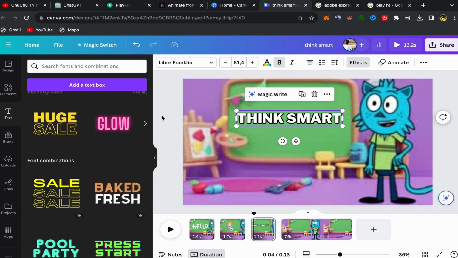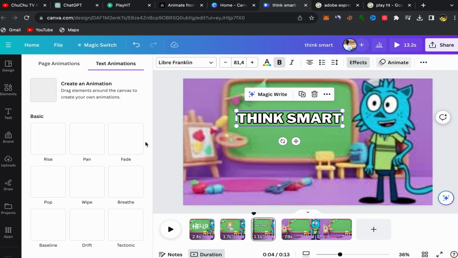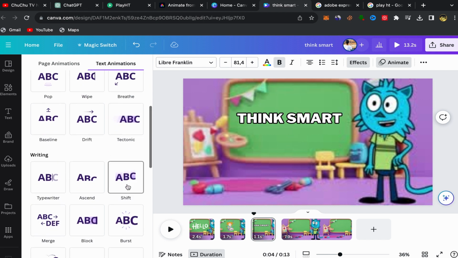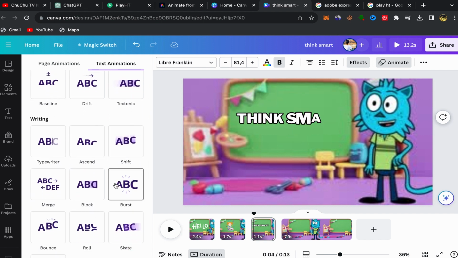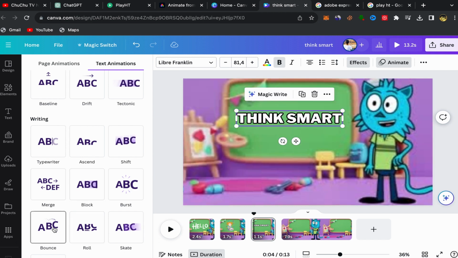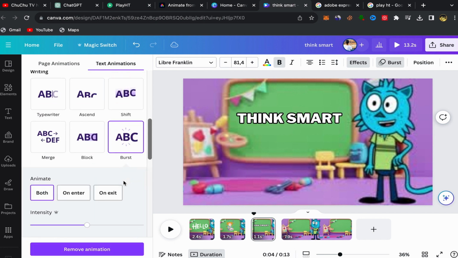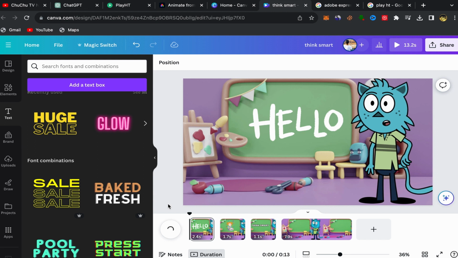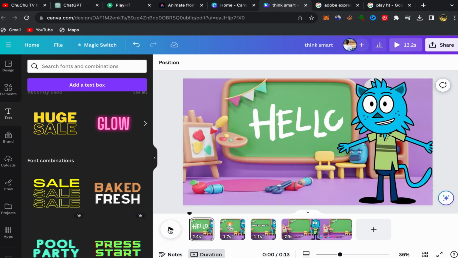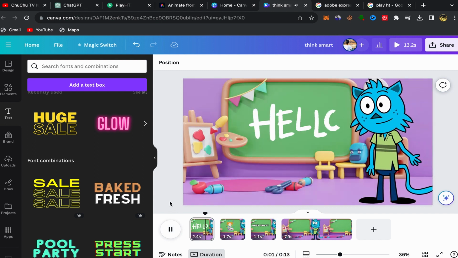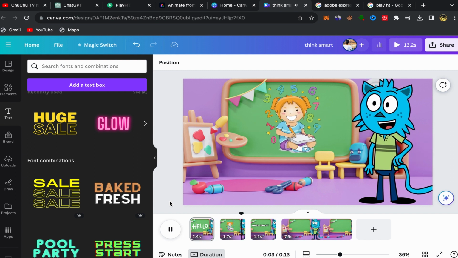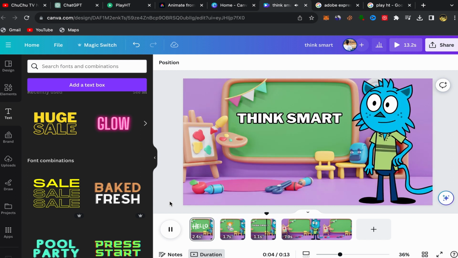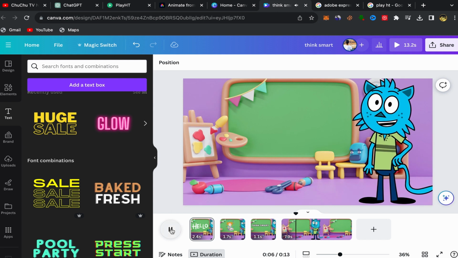Let me see. Okay, I'm gonna click over here again on animate and choose your animation here. Okay, they have different animation. I'm gonna choose this one for example. So let's check now. It should be really an amazing YouTube video now. Hello, little mathematicians. Welcome to the number Nook with Professor. Think smart. Today, we're going to have a blast exploring the magic.